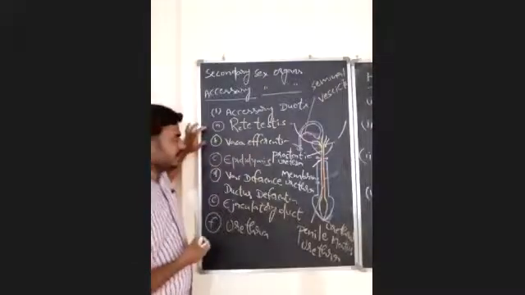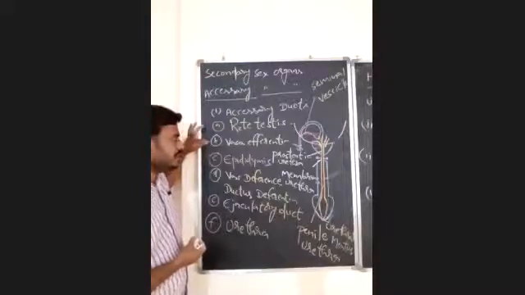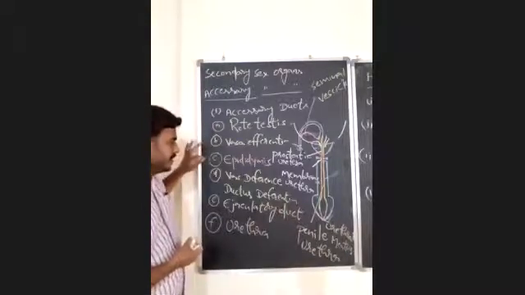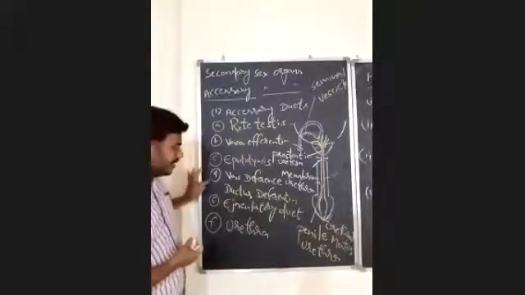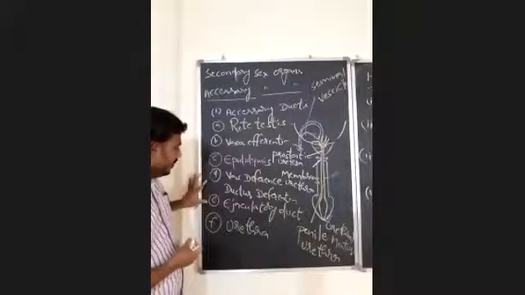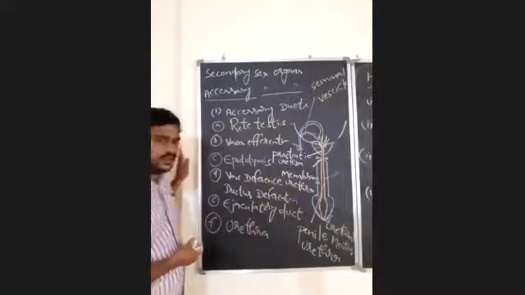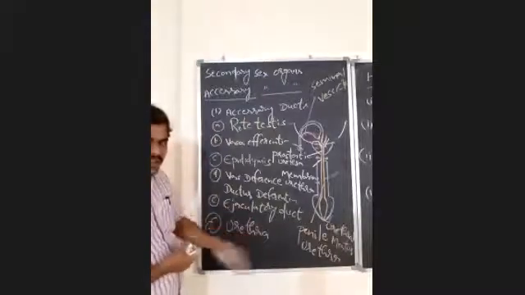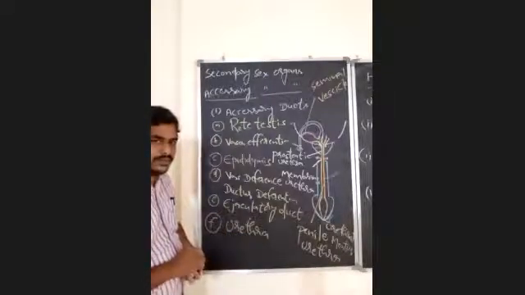Rete testis, vasa efferentia or ductus efferentia, epididymis, vas deferens or ductus deferens, ejaculatory duct and urethra are the accessory ducts. Then what is the role of these accessory ducts? Observe carefully.